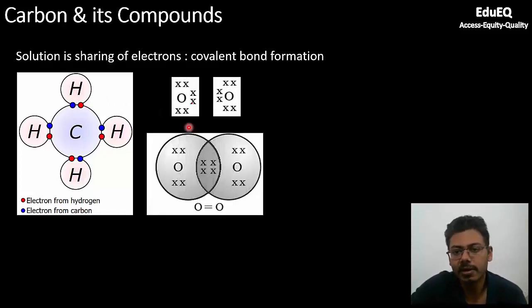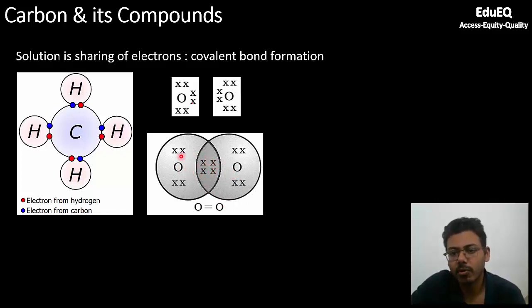Let us see some more examples. If you see here, oxygen has 6 electrons in the outermost shell. Here also 6 electrons. So this oxygen needs 2 electrons to complete its outermost shell, and also this oxygen needs 2 electrons to complete its shell. If you have this type of bonding, it means these 4 electrons are available with this oxygen, and these 4 electrons are also available with this oxygen, because none of the oxygens have transferred the electrons. They are just sharing the electrons.